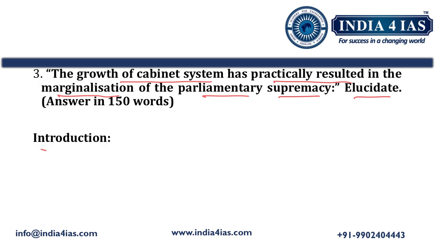In the introduction, we should define parliamentary democracy. That is, the Westminster model of parliamentary democracy adopted by India is premised on the idea of parliamentary supremacy, where the parliament holds the highest authority in lawmaking, representing the will of the people. This we should write as an introduction. Then we should move to explaining the growth of the cabinet system.